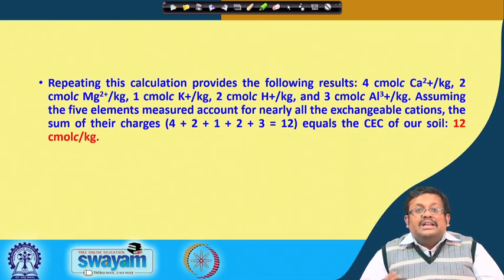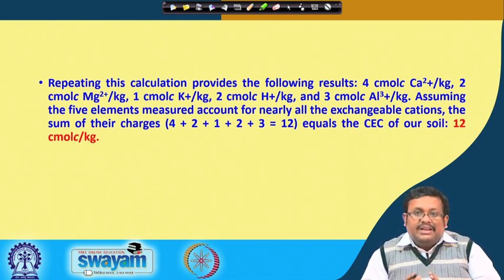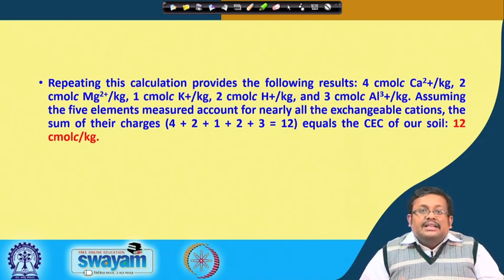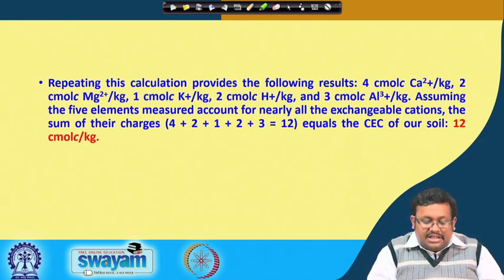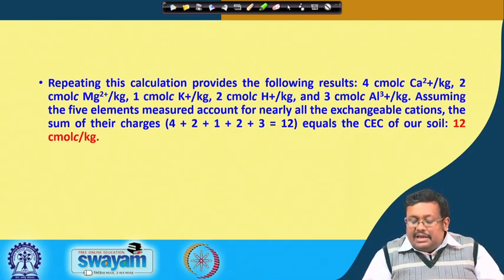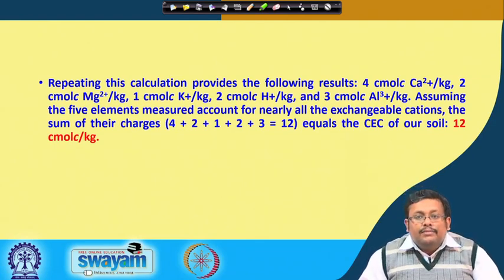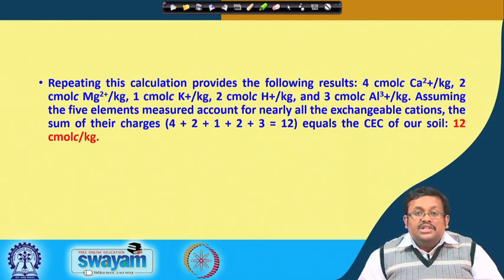Now, assuming the 5 elements measured account for nearly all the exchangeable cations, if we assume that there are no other exchangeable cations, then the sum of their charges, that is 4 plus 2 plus 1 plus 2 plus 3, which is 12, basically equals the CEC of the soil. So, that is 12 centimole charge per kg.